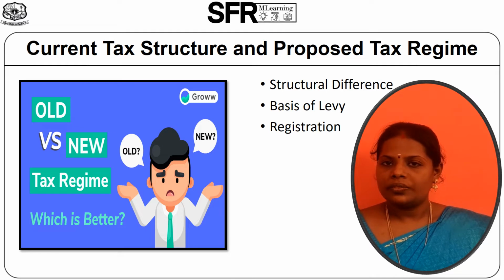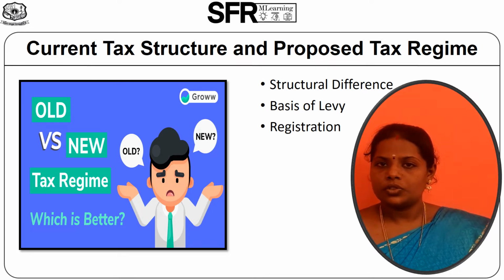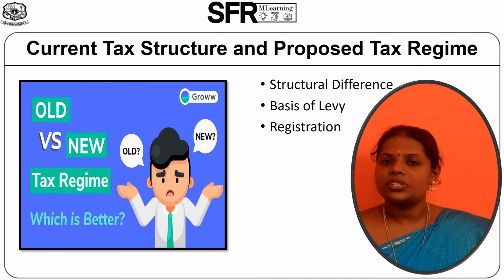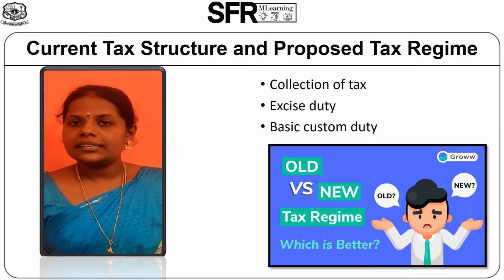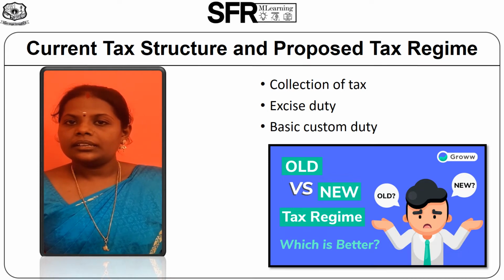Next one is basis of levy. Under GST, the basis of levy is consumption, a destination based tax. But in the old method, the basis of levy is manufacture, sale, or the rendering of services. The next one is registration. A decentralized registration procedure is followed in the old method. A uniform e-registration procedure is followed on the basis of PAN under GST. Collection of tax. Central excise and service tax follow a uniform procedure, but the VAT varies from state to state. In the GST scenario, a uniform process and common dates for collection and filing of return are followed.